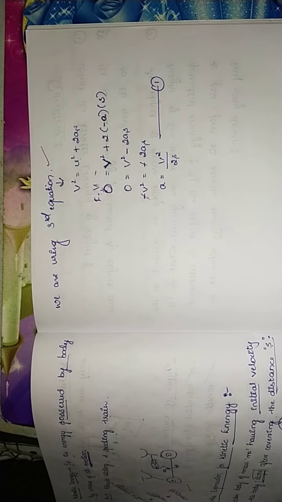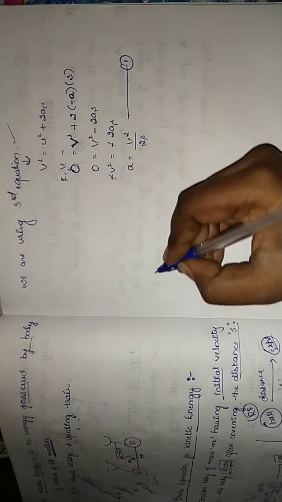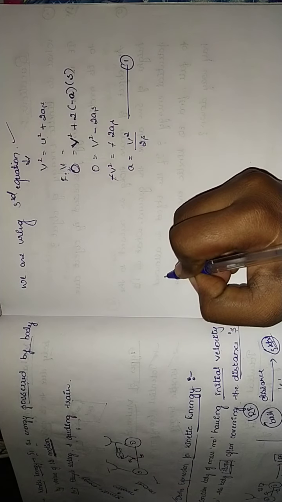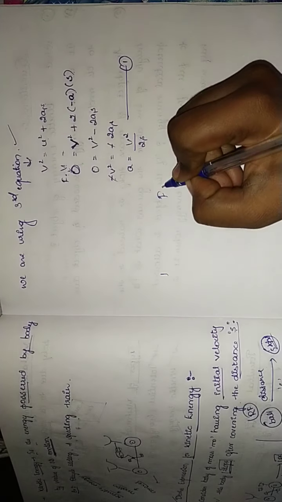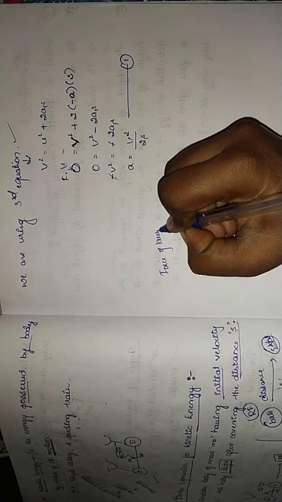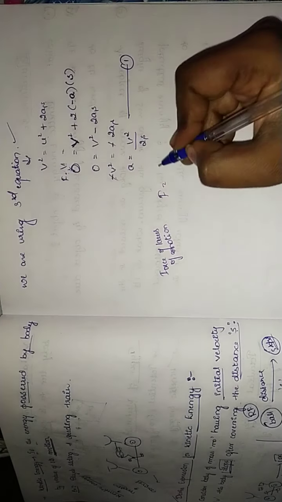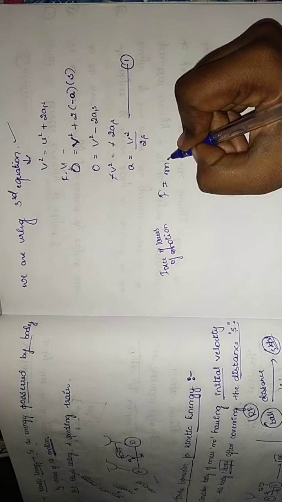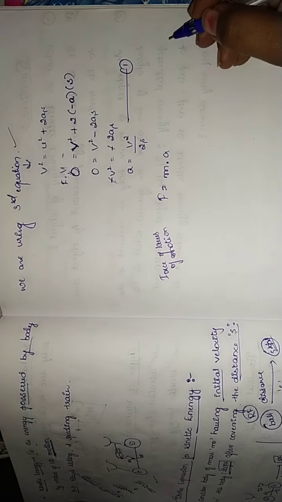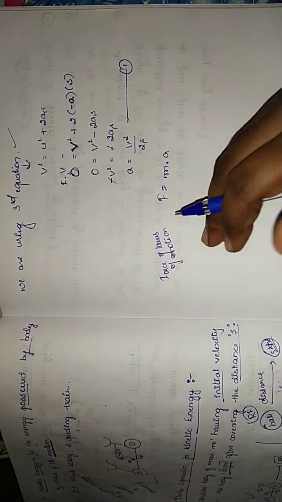From the chapter Force and Laws of Motion, we know that F is equal to m into a, isn't it? So let us put F is equal to ma in this case.